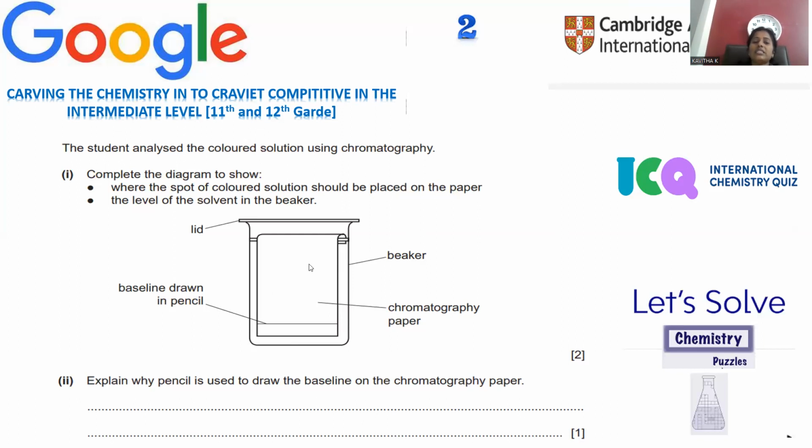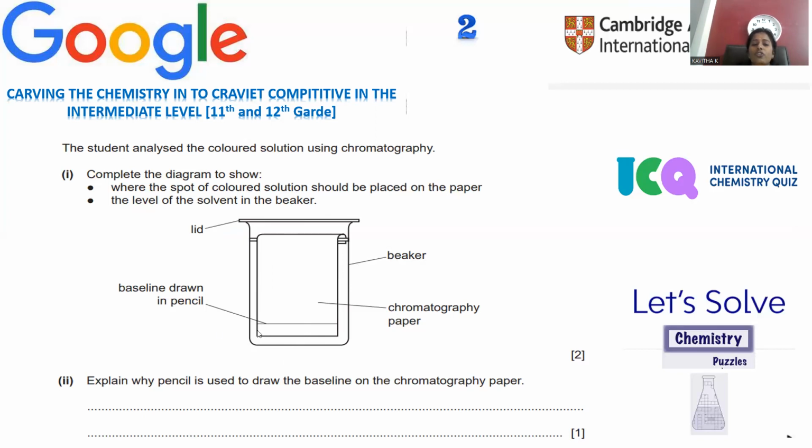So this is the question regarding chromatography. Complete the diagram mentioned there, where the spot of colored solution is placed on the paper. For the colored solution spot, we have to introduce the level of the solvent in the beaker. Wherever the level of the solvent is, there we have to put a dot, and it should be inserted like this. This is called a lid. We have provision to close and open it, right? And there is a beaker which is transparent in nature and allows the solvent to elute.